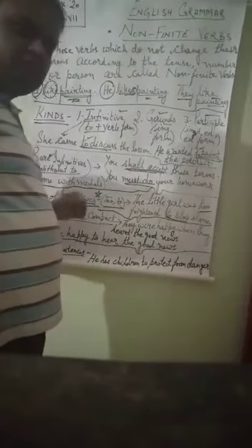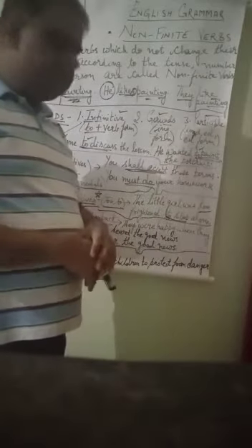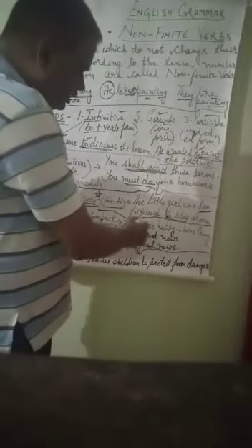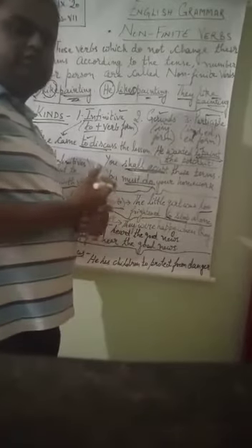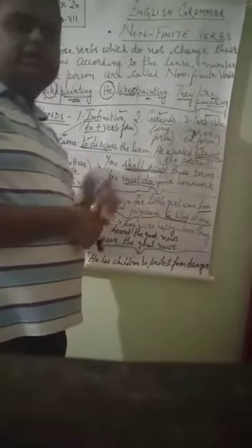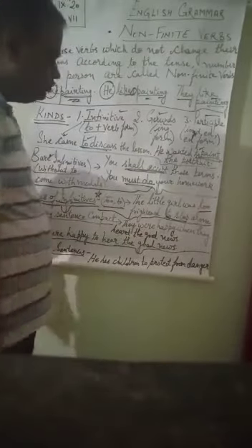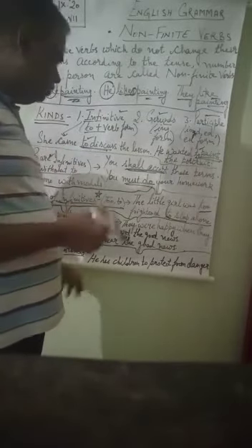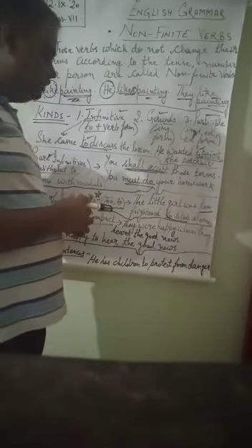Second use, making sentence compact. Suppose that sentences are very long and we have to shorten them. Suppose they were happy when they heard the good news. Sentence is a little bit long ना, कि वो लोग खुश थे जब उन्होंने good news सुनी. अब इसको हम और छोटा कर सकते हैं, compact कर सकते हैं. How? They were happy to hear the good news. हमने ये नहीं कहा when they heard the good news, हमने कहा they were happy to hear the good news. Isn't it? तो sentence को छोटा बनाने के लिए भी we can use the infinitive.